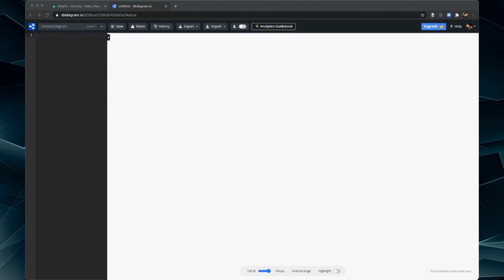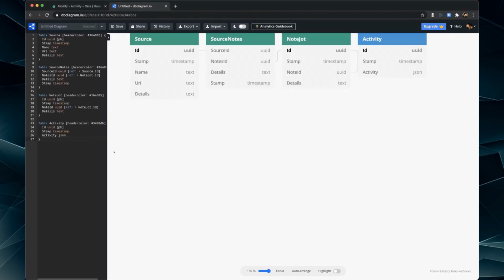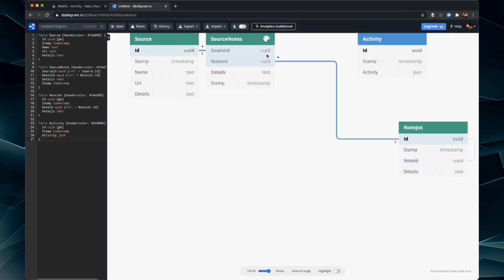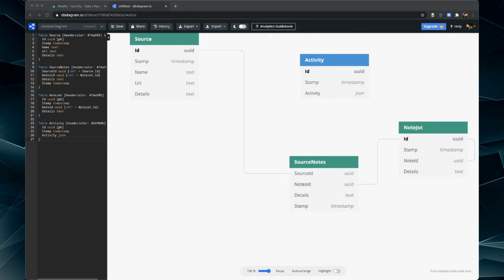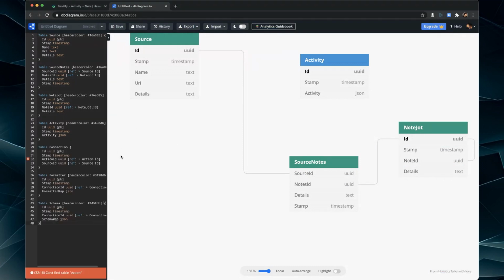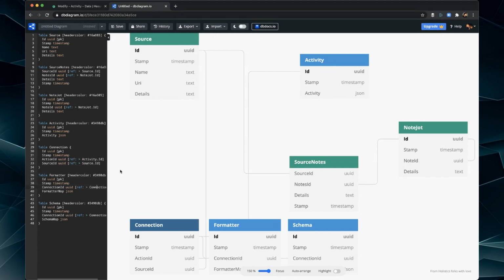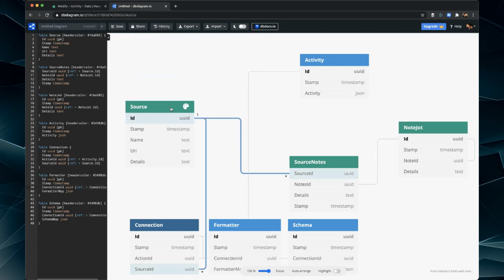Let's see here. I have these bits, as you can see. So this is the stuff we just added. Whoops. Didn't add it all. Oh yeah, I just changed this. I changed action to activity. I like activity better because Hasura has actions. I don't really want the naming to conflict with that.